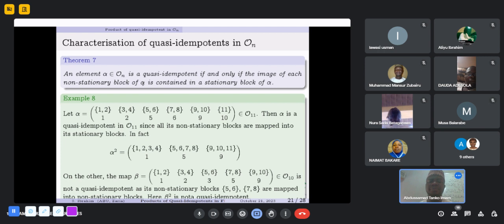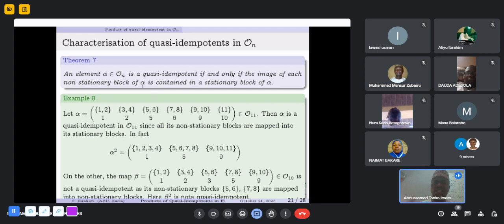So this theorem characterizes quasi-idempotents in the full order-preserving transformations. By this theorem, I can identify all quasi-idempotents in the semigroup of full order-preserving transformations. An element alpha in On is quasi-idempotent if and only if the image of each non-stationary block of alpha is contained in a stationary block of alpha.